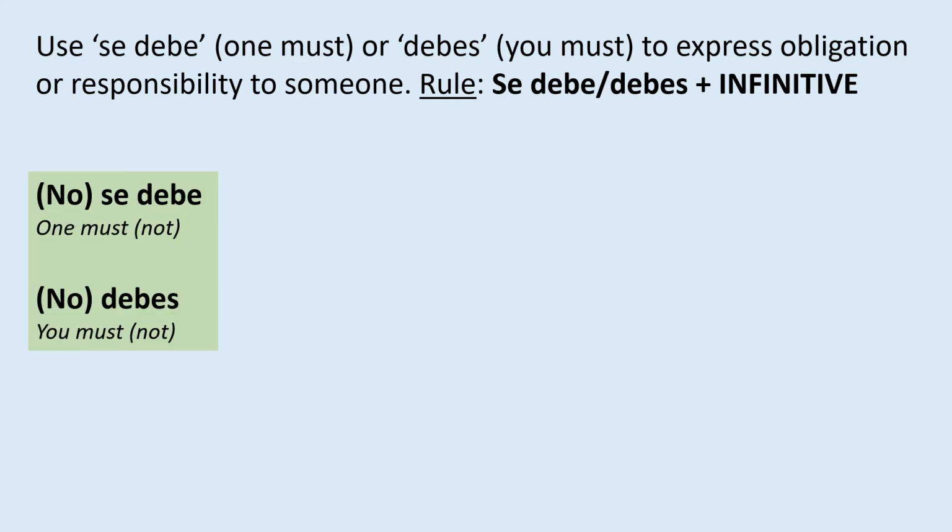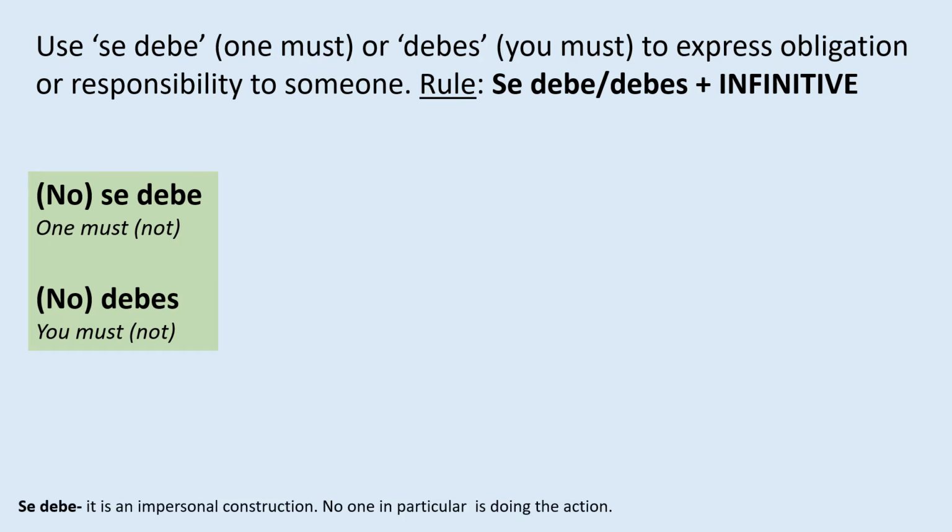Here we have se debe, which means one must. And if we put the no at the beginning, it becomes no se debe, which means one must not. Then we have debes, which means you must. And if we add the no at the beginning, it becomes no debes, and it means you must not. So what is the difference between se debe or debes?